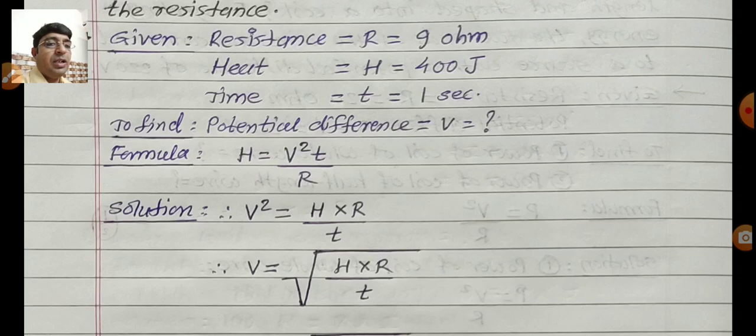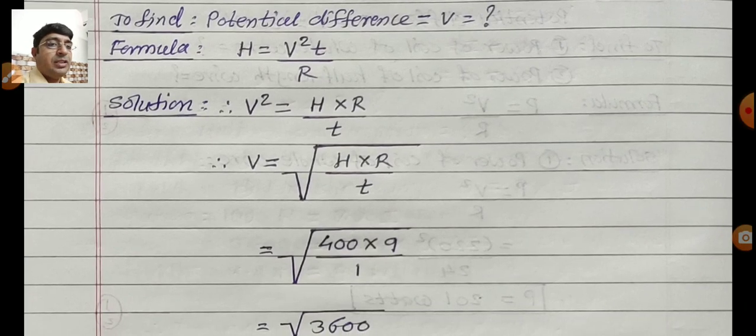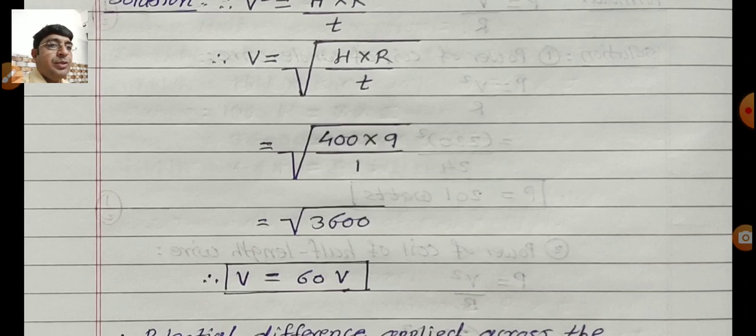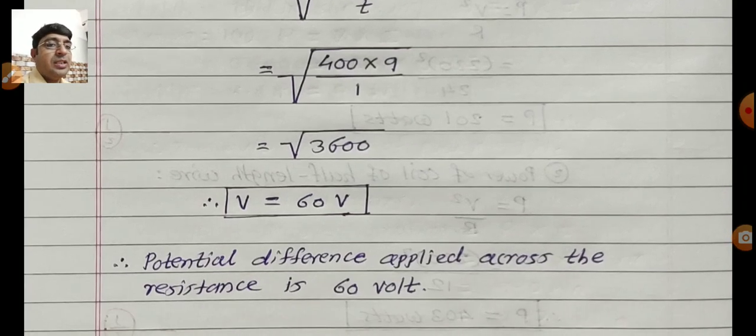So we are getting the formula V square is equal to H multiplied by R upon T. We want the value of V, so write the terms in square root and substitute the values. H value is 400 multiplied by R value is 9 divided by time is 1. So multiplication is 3600. Take the square root of this value. So we are getting the answer: potential difference V is equal to 60 volt.